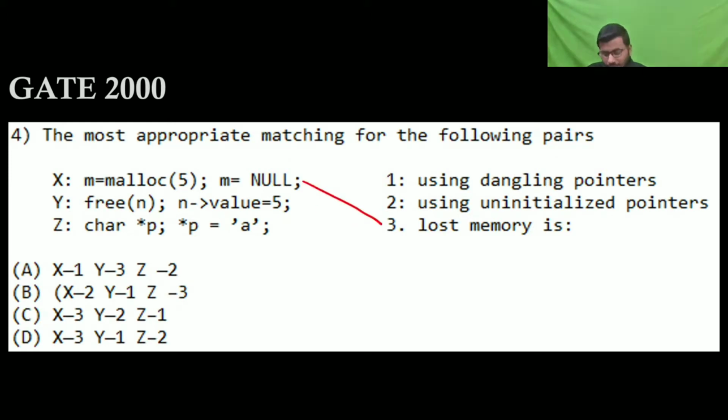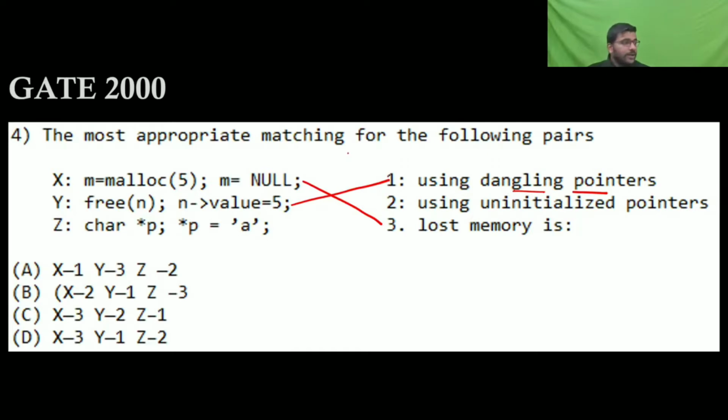Now free n, where n was some pointer. It was having some address, because free is what we use to dynamically deallocate the memory. So you free the memory of n, where n was pointing. Now you are giving n a value 5, which means you are using a pointer which is deallocated. So it is a dangling pointer.